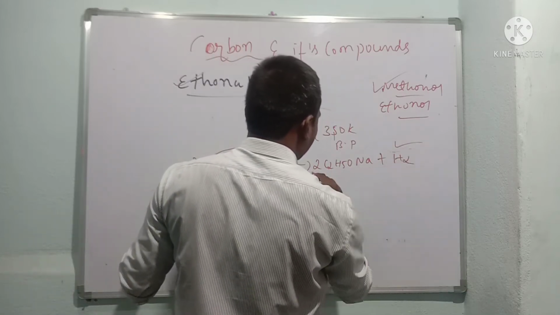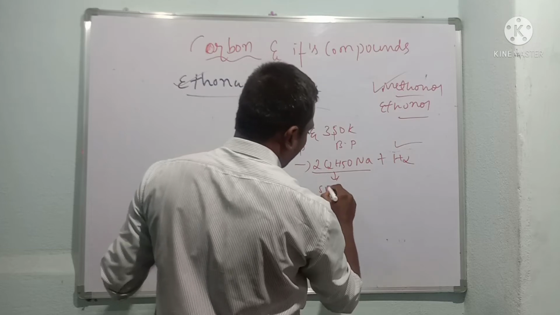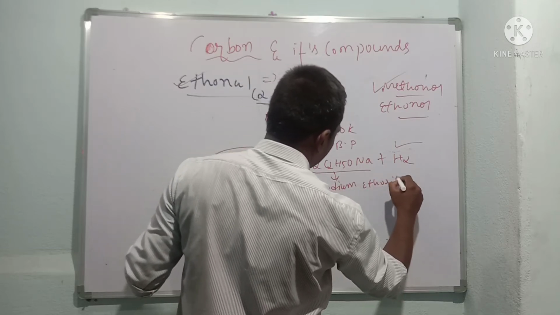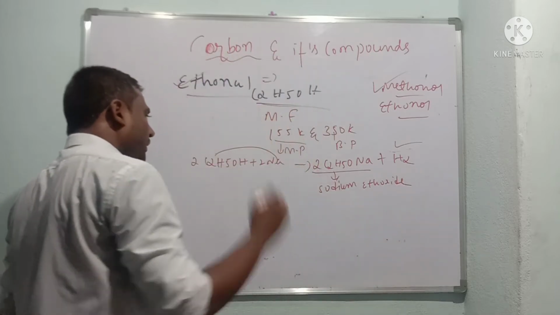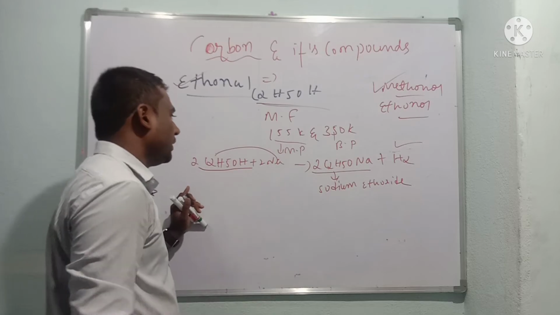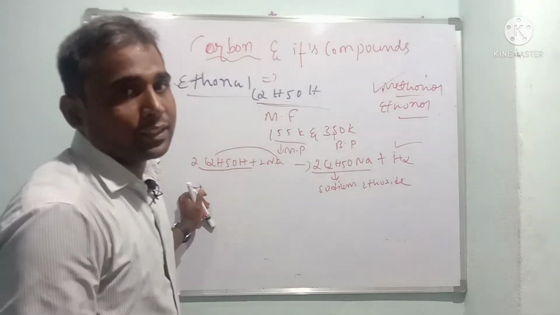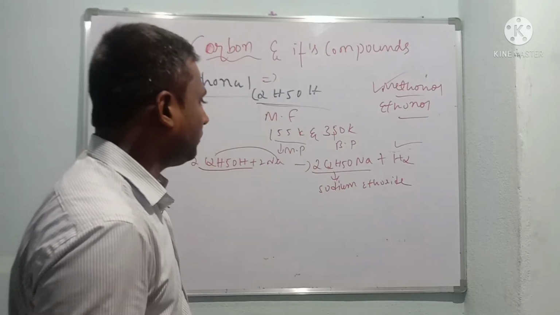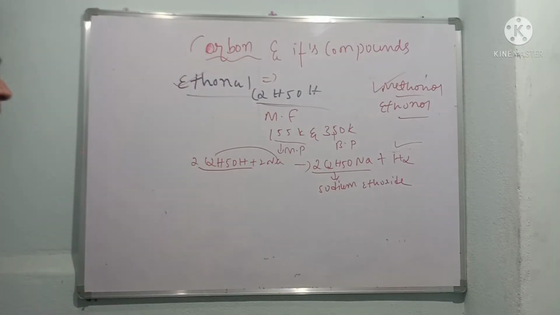So this is nothing but sodium ethoxide. Please note down this one, sodium ethoxide.